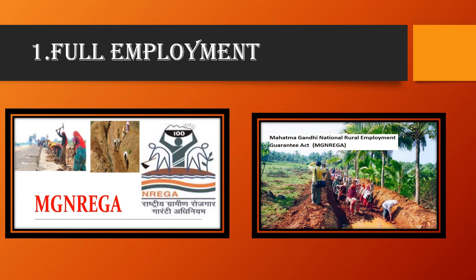So basically, the government always focuses on the employment level in the country. In India, public expenditure on rural employment programs like MGNREGA, the Mahatma Gandhi scheme, is aimed at employment generation. This scheme provides 100 days of work for poor people, for laborers, to earn their living.